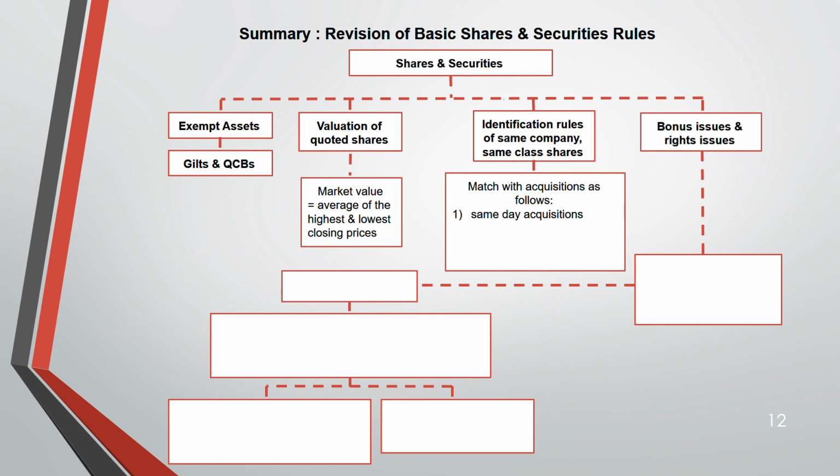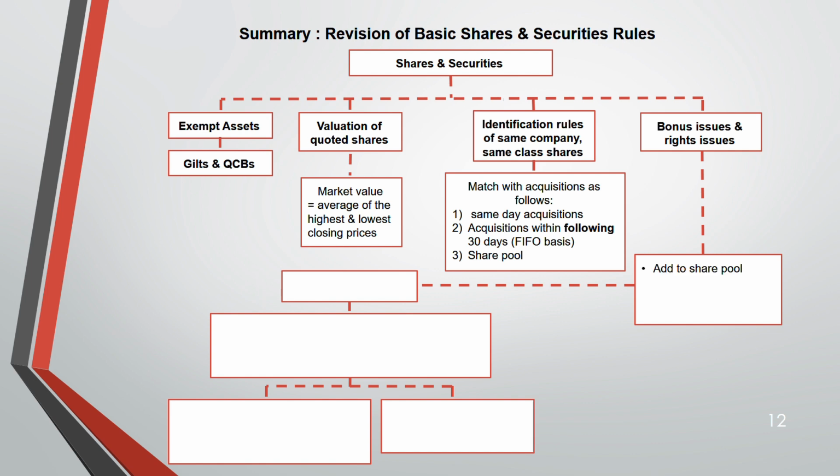Number 1. First, see whether you have a same day acquisition as the disposal date. Second, if no, acquisition within the following 30 days. This should be on a LIFO basis. And then the share pool. LIFO means from the last to first. We have just done a question where we did numbers 2 and 3. The first one we didn't do. That means we did not have any acquisition on the same day as disposal. And then from the share pool. Just now we did a question on how to work in the share pool.